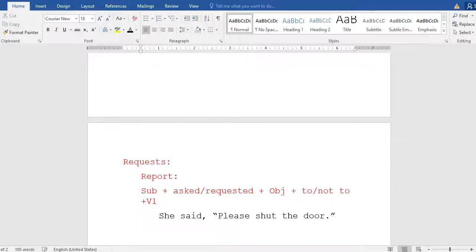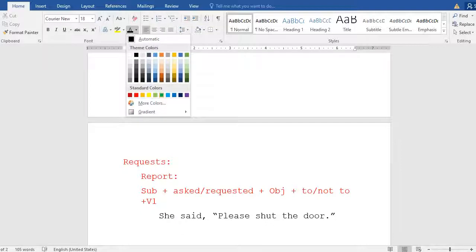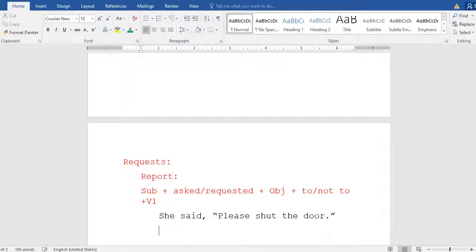Now what do I have to do? We have to change this into reported speech. So we can say report it. Okay, reporting it. Then who is the speaker? She. Then you have to write requested. She requested. And now there is nothing about the listener. Now try to give the listener. What is the pronoun for she? She only. So we have to write a pronoun which is not related. Okay, suppose she requested me. She requested me, and now look over there.